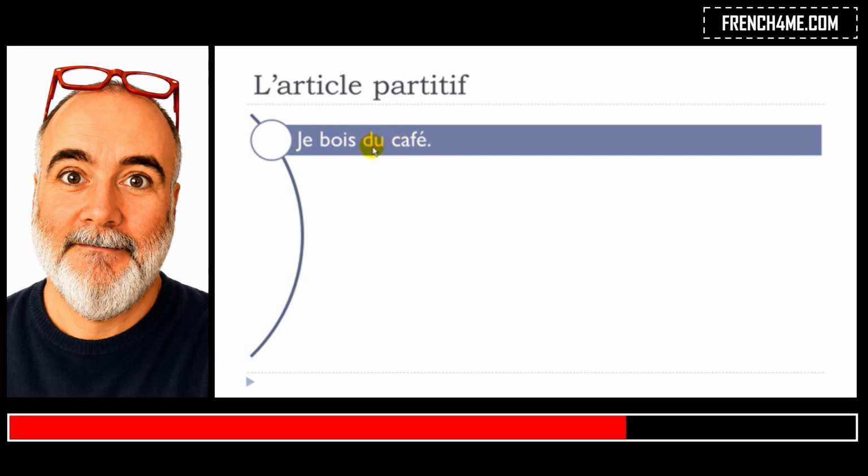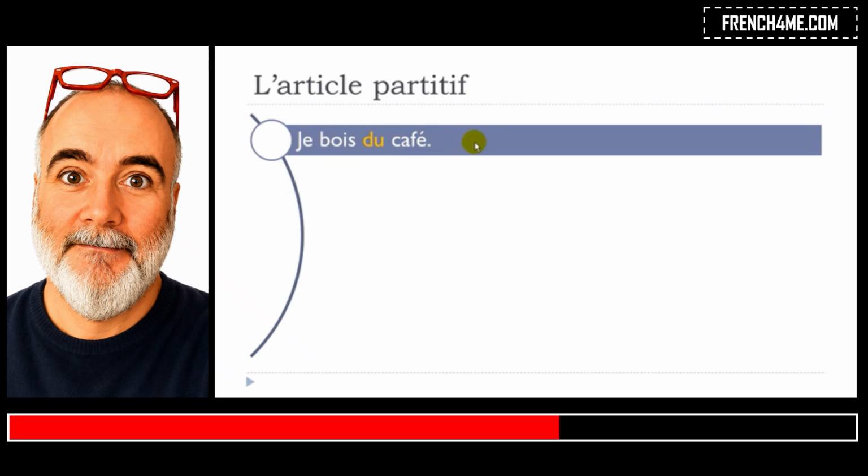In that case, you would translate it by I drink one coffee or I drink a coffee. In that case, when you put this du café, first you put the masculine form because café is masculine. And then you don't want to specify the quantity. You want to say I drink some coffee. Okay? Je bois du café.